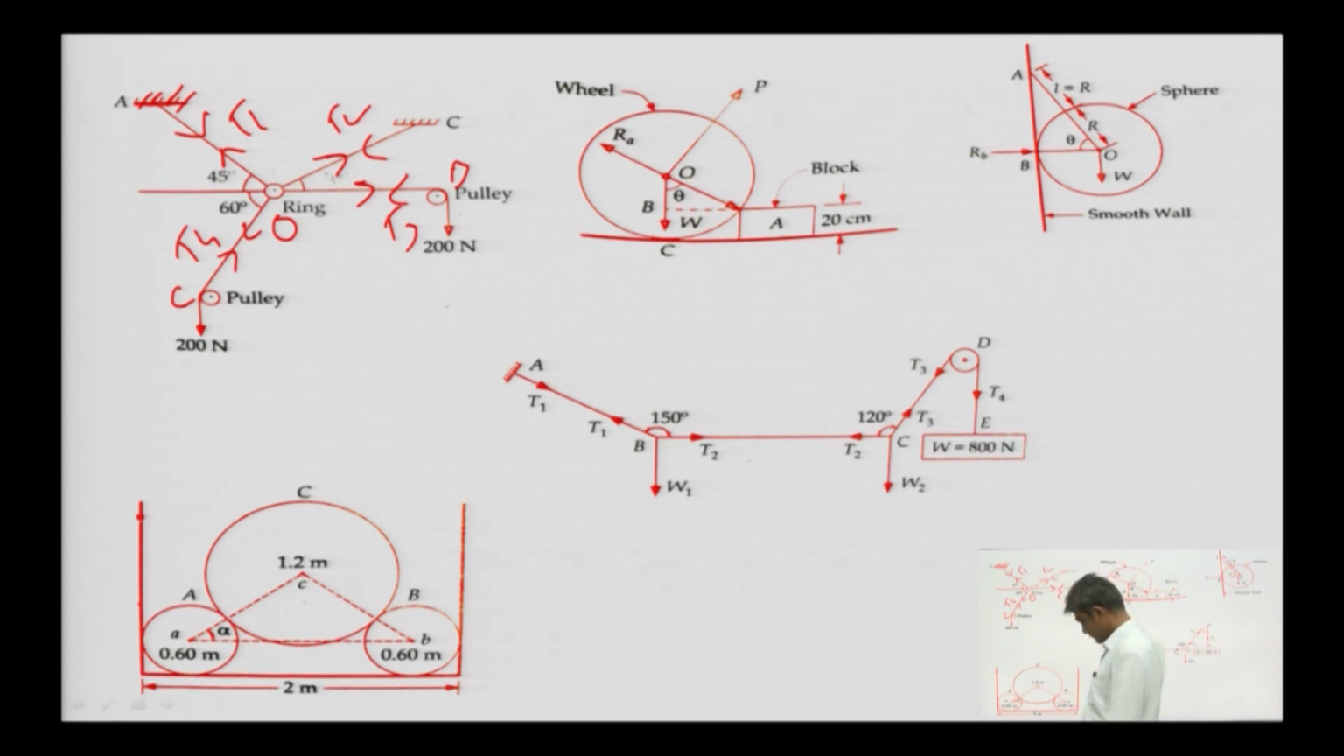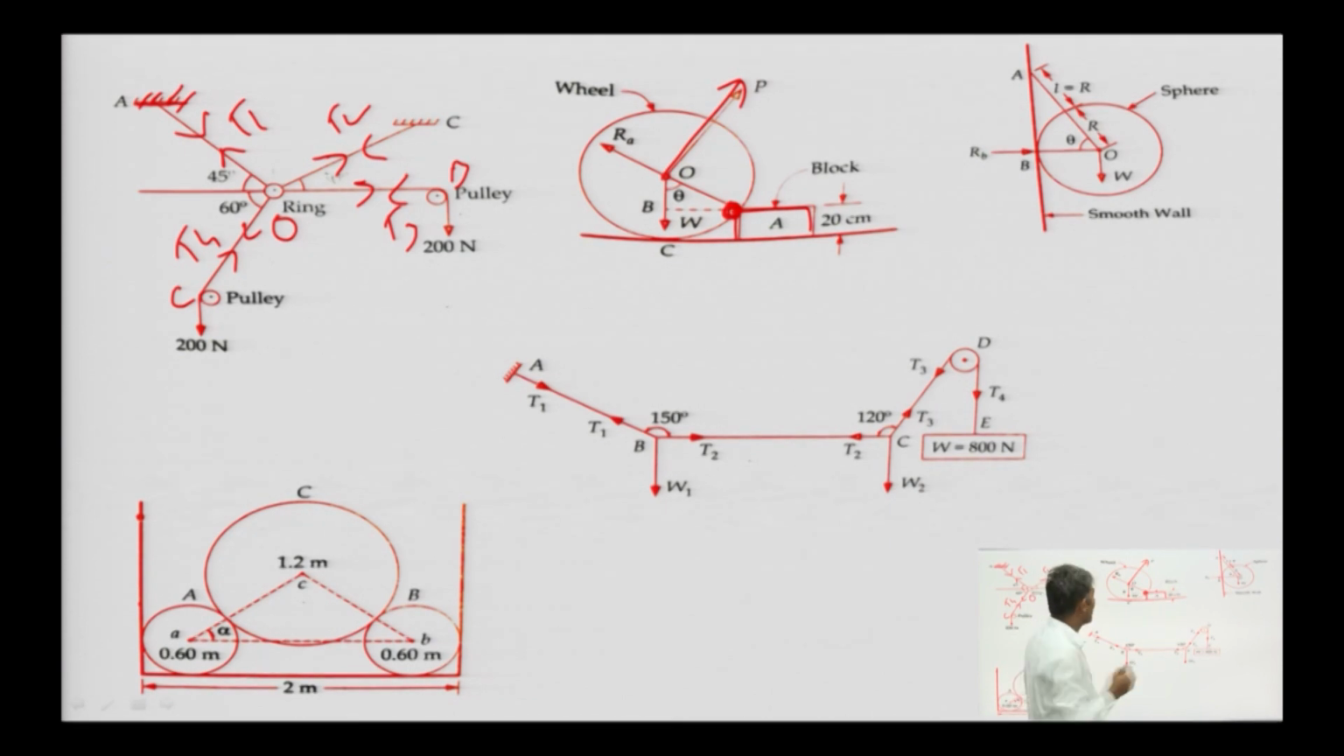Similarly, consider this sphere, this wheel, and this block A. This wheel is pulled by this force P. Then what will happen? This force will try to overturn the wheel at this contact point.